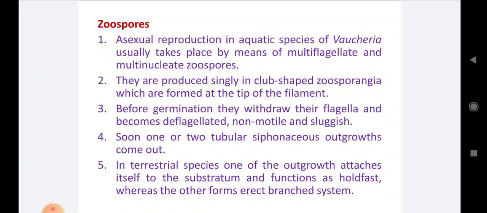Number 5, in terrestrial species, one of the outgrowths attaches itself to the substratum and functions as a holdfast, whereas the other forms an erect branched system. In terrestrial species, one filament goes toward the substratum and functions as a holdfast, and the other, aerial one works as an erect branch. Okay.